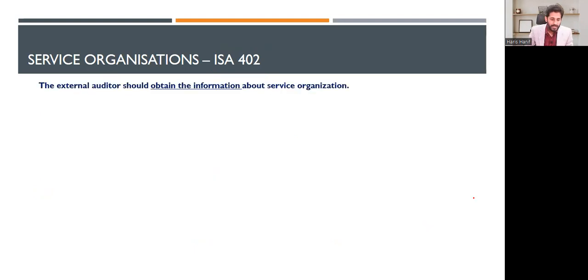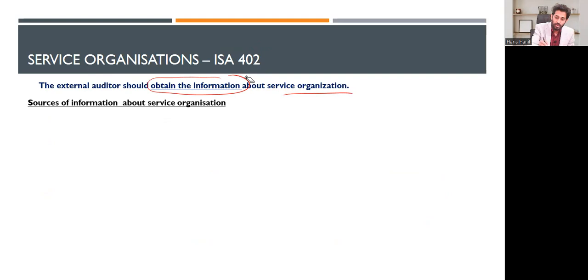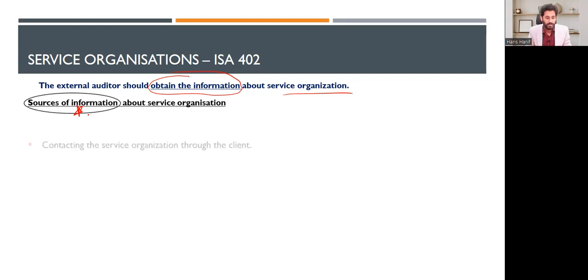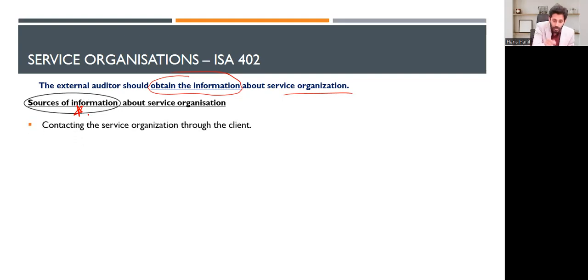Now, the external auditor should obtain information about the service organization, as we are discussing. Sources of information about the service organization. Source is a very important thing. You people are the auditor, I mean the user auditor.